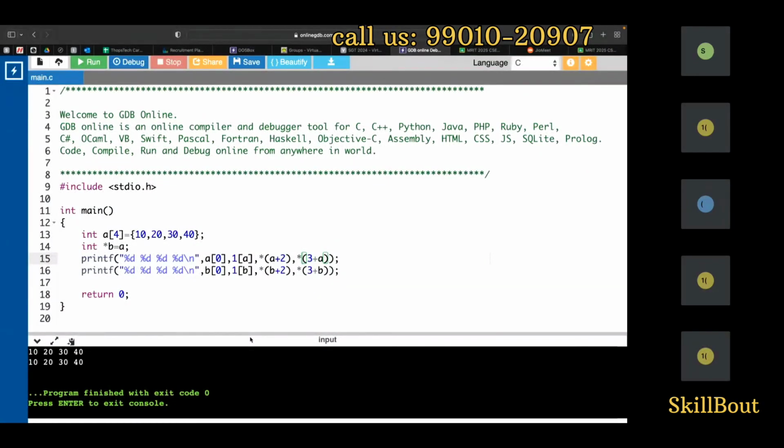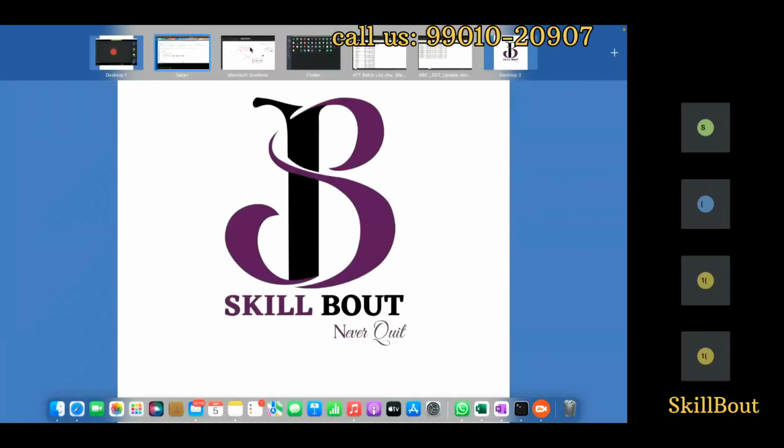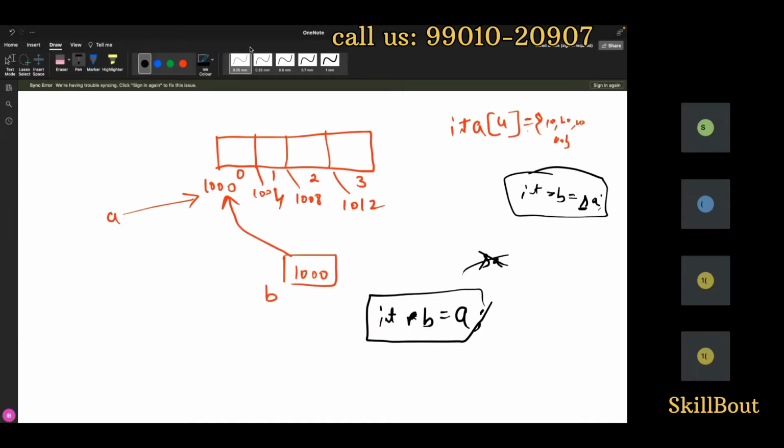Excuse me, sir. Sir, here B is not an array, no, sir. How can we write B of 0, B of 2? What was your question? Sir, in this case, the variable B is a pointer, no, sir. But how can we access B of 0, B of 1? It's for arrays. Correct, this is what we also understand, okay? We are normal people, sir. We are not arrays.